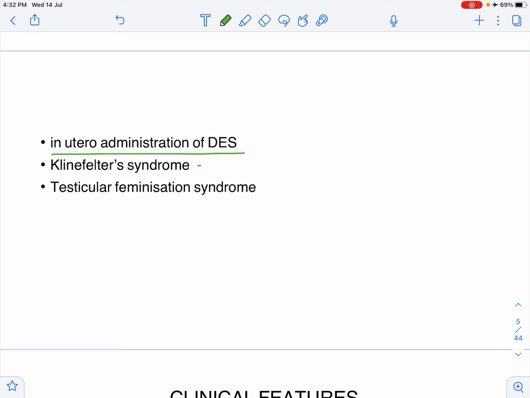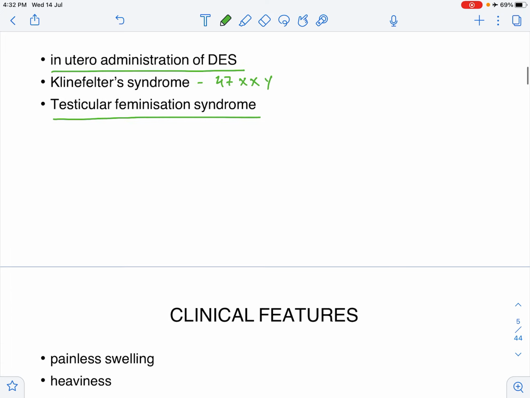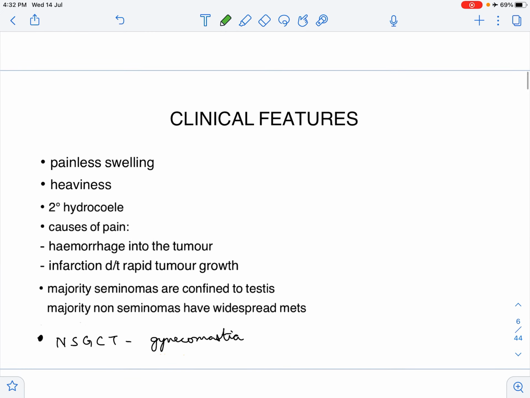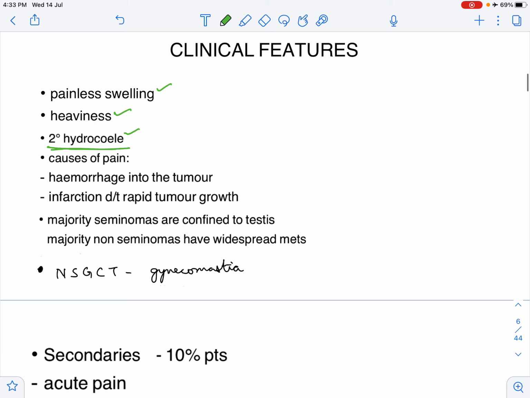Then we have Klinefelter syndrome, which is karyotype 47XXY. Then there is testicular feminization syndrome. The clinical features: these tumors most commonly present as a painless swelling. They also present as heaviness in the testis. So there is secondary hydrocele. The hydrocele is secondary to the testicular cancer, and even though it is painless, sometimes there can be pain. The cause of pain is usually a hemorrhage into the tumor or an infarction due to rapid tumor growth.